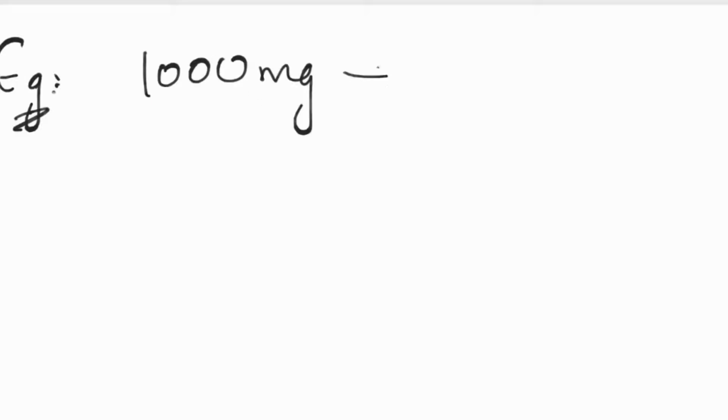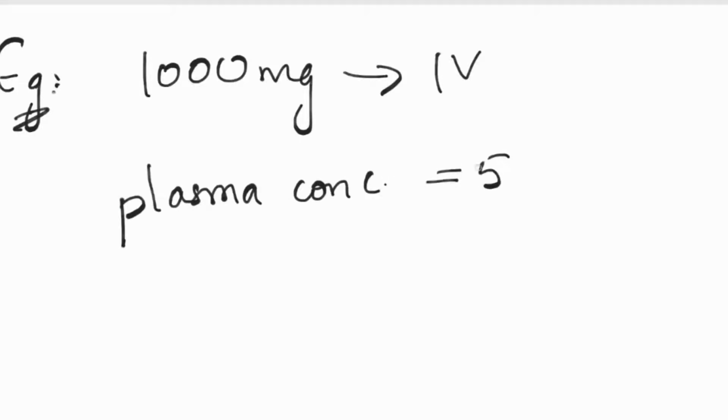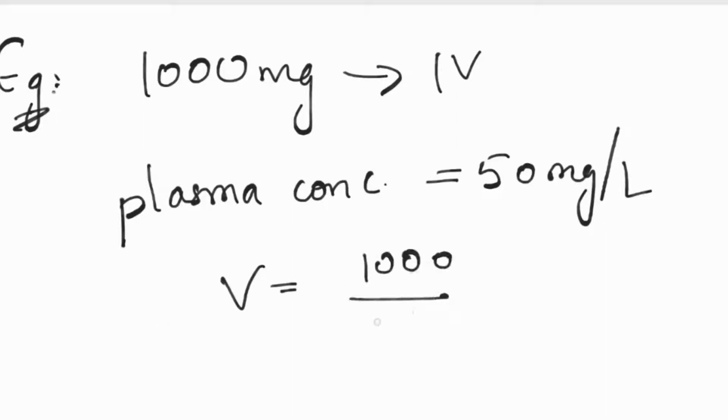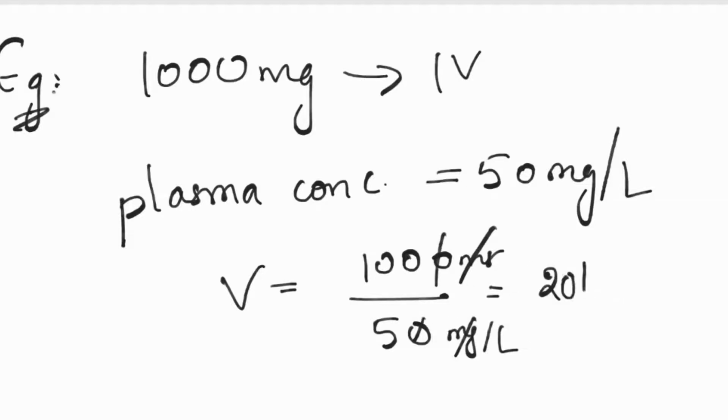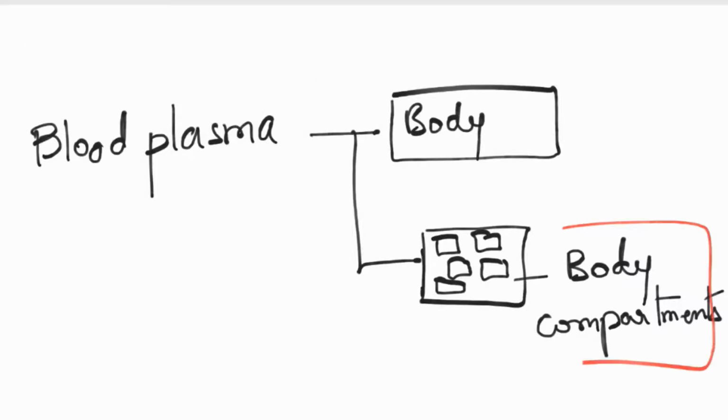So the formula is also given. Example: if we give 1000 mg of a drug IV, it is available 100% in the blood. Now the plasma concentration when you check is 50 mg per liter. So what will be the apparent volume? Dose administered divided by plasma concentration, so that is 20 liters. The apparent volume is 20 liters.